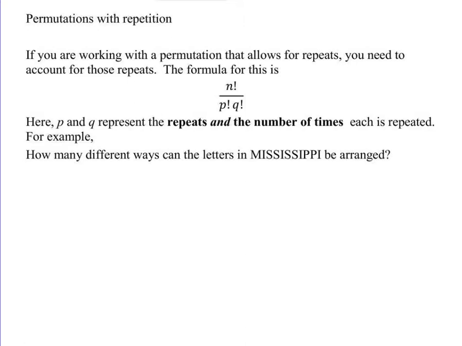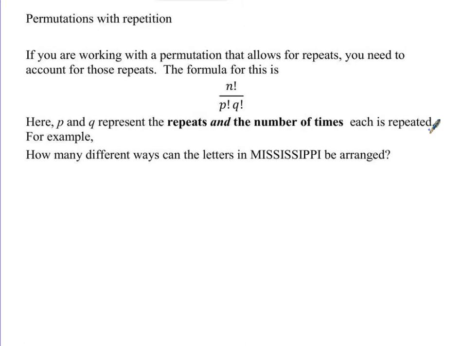If we have a permutation with repetition, there's another formula that we have to use. If you're working with a permutation that allows for repeats, so like in that swimming problem, there's no way that a swimmer can take first and second place, so there's no repeats on that one. But sometimes you can have situations that allow for repeats. So if you're working with a permutation, where order matters, that allows for repeats, you need to account for those repeats. The formula then switches to n factorial divided by p factorial, q factorial, and there could be more even. P and q just represent the repeats and the number of times that each is repeated.